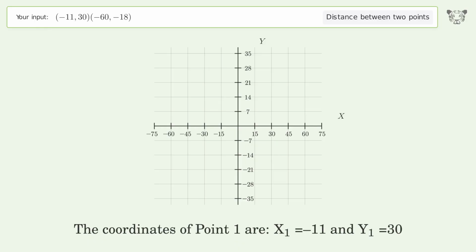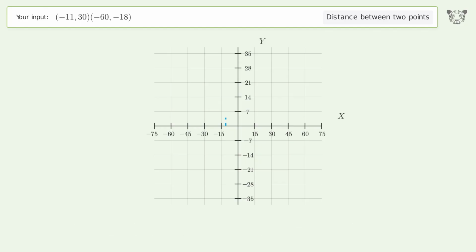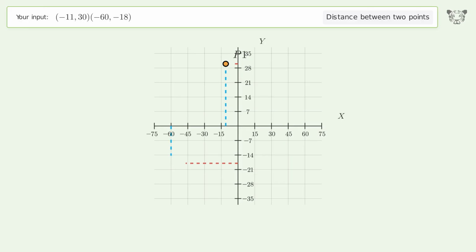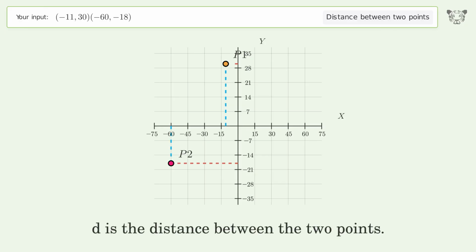The coordinates of point 1 are x1 equals -11 and y1 equals 30. The coordinates of point 2 are x2 equals -60 and y2 equals -18. D is the distance between the 2 points.